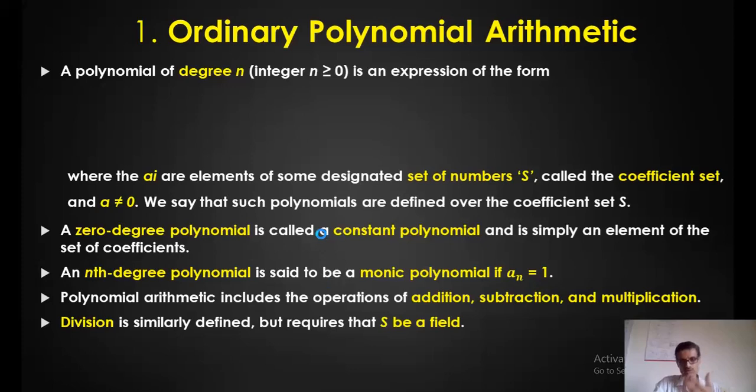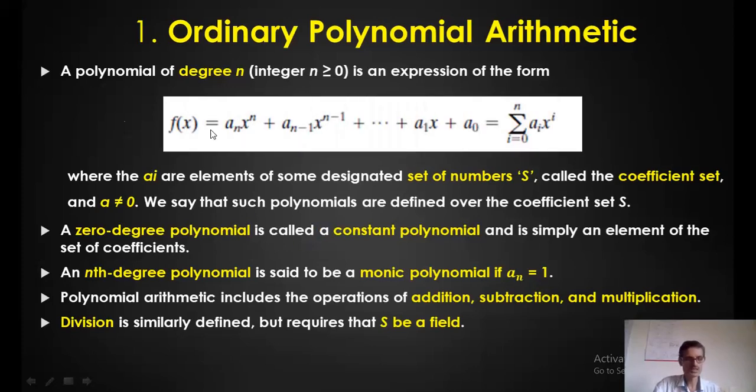Before going into the first arithmetical operation, briefly, what is a polynomial? A polynomial with degree n, we can represent something like this. f of x is a polynomial and this is a general representation: a_n x to the power n plus a_(n-1) x to the power n-1 and so on, plus a_0. Or in the summation form, it's a very easy way of representing, right? Where a_i is the coefficient, and all these coefficients from a_n to a_0 actually form a set. I call it the coefficient set.